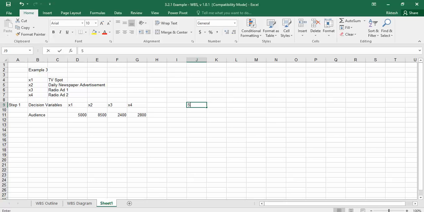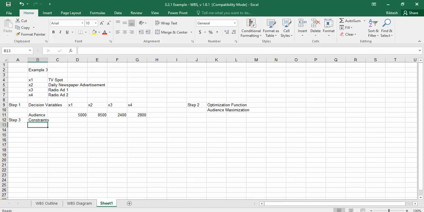Okay, and let us start working on step number 2. We have to identify the optimization function here, and our optimization function is that we should reach the maximum audience. So this becomes a case of audience maximization. We'll not do anything as of now here. Let us first identify the set of constraints we have. So constraints, and defining constraints, is our step number 3.